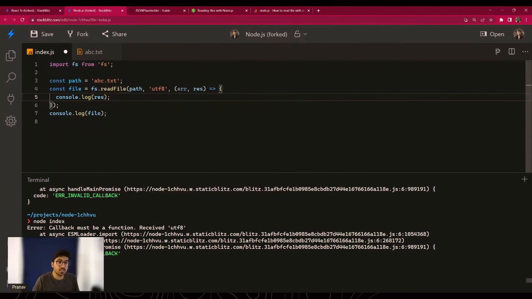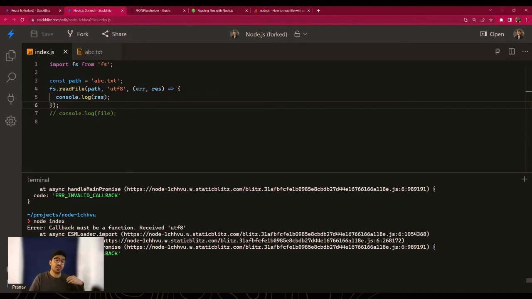Now, I know, obviously, that this is not the best code, but at least I'm trying to make a point here, and I'm trying to improve the way that you might read files or rename files or do anything in a synchronized way where Node.js or any JavaScript framework offers you.